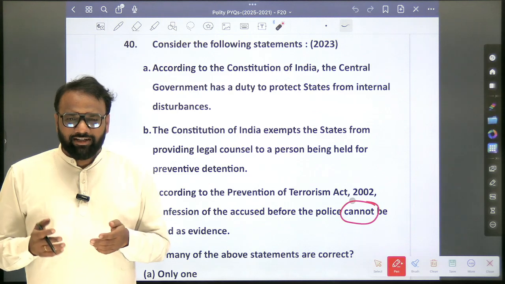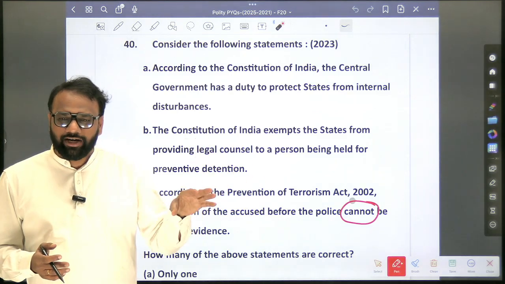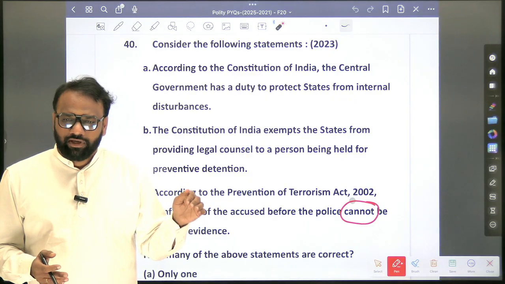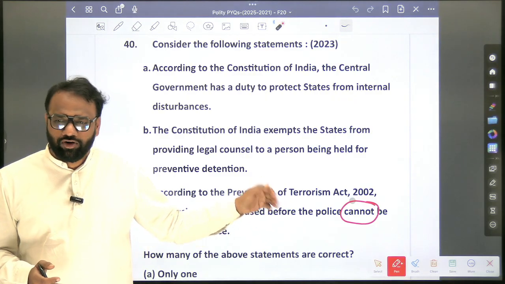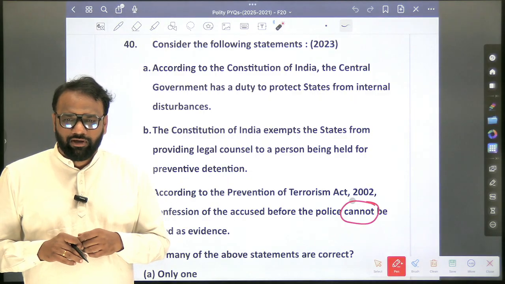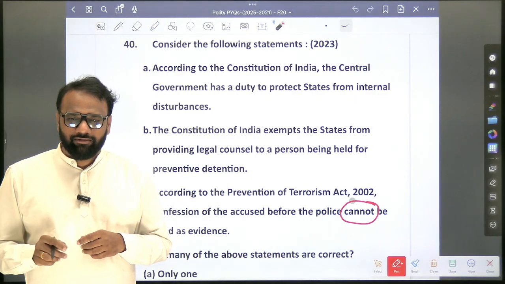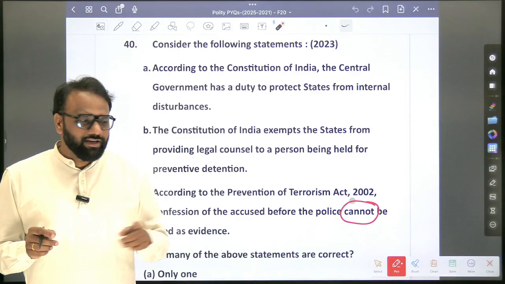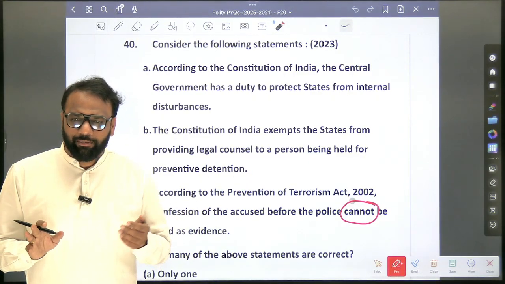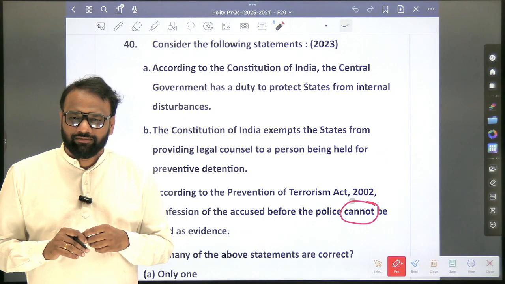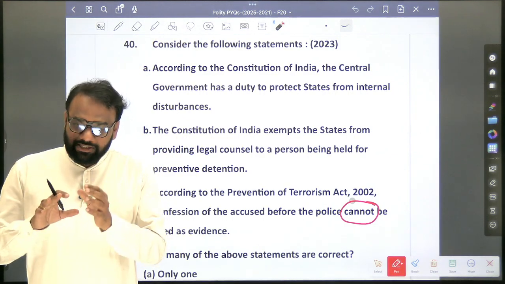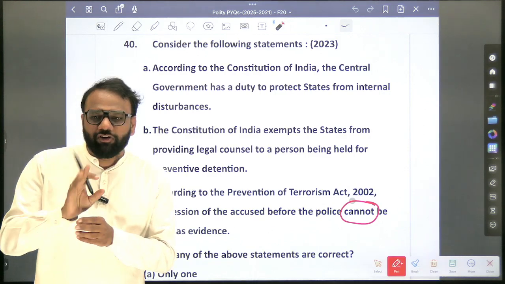No, no, we will not connect like that. It's the old act. As per the old act itself, whether the confession before the police officer is allowed, yes, it is allowed. Here they have mentioned no, hence it is wrong. UAPA is different from the POTA Act; they are not replacements of each other. If they had been amended, that would have been different. UAPA existed well before POTA, and POTA is not replaced by UAPA. UAPA already existed, but some of the provisions of POTA were included as part of UAPA.